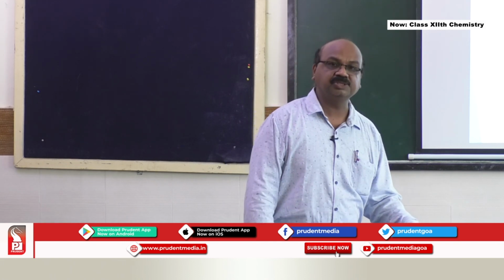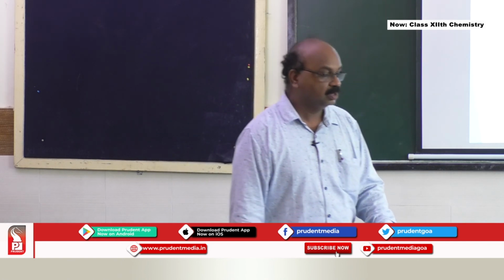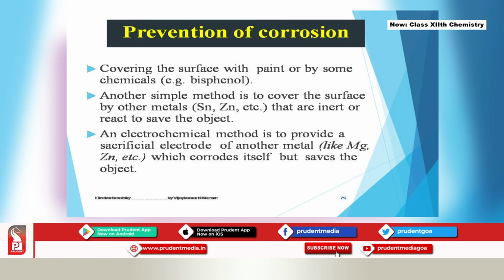How can you prevent corrosion? There are so many methods people are using to prevent corrosion. Covering the surface with paint is the first, simple way, just apply a coat of paint. Another simple method is to cover the surface with other metals. We call it galvanization, like tin, zinc. If you use zinc, it will be galvanization, or galvanized iron, as we call it.